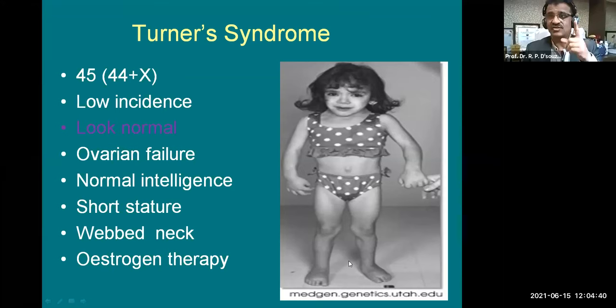So this is a low incidence. They look normal, but there is ovarian failure. And though the intelligence is normal, they have a short stature. There's a webbed neck, and through estrogen therapy you can improve their status, but there is no cure as such.